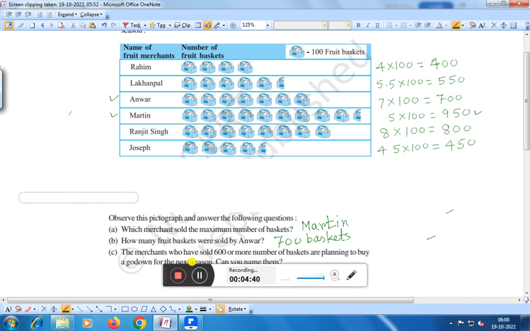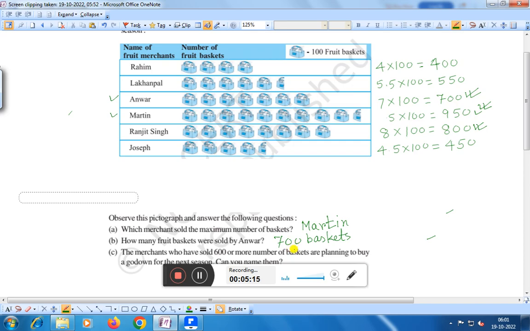Can you name them? 600 or more, that is 700, this is 950, 800. That means these three: Anwar, Martin and Ranjit Singh.